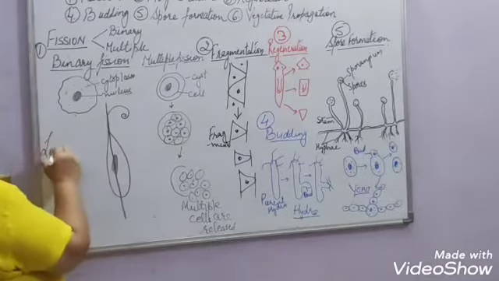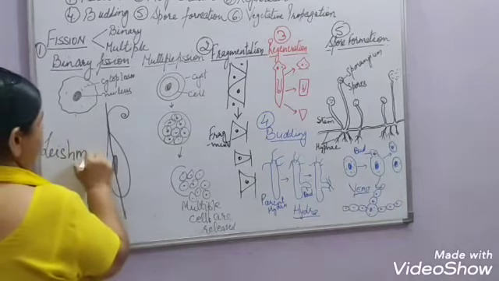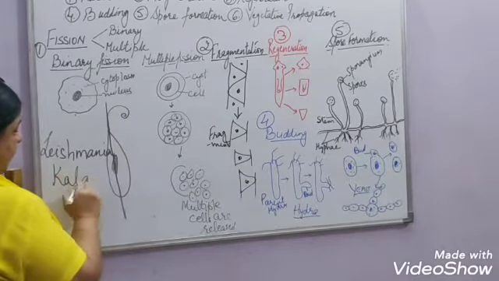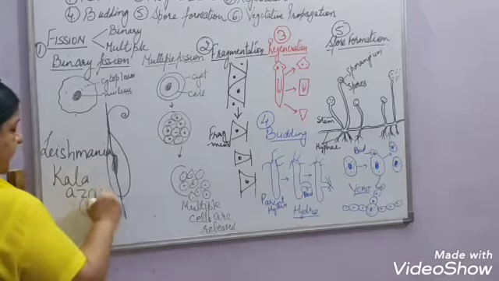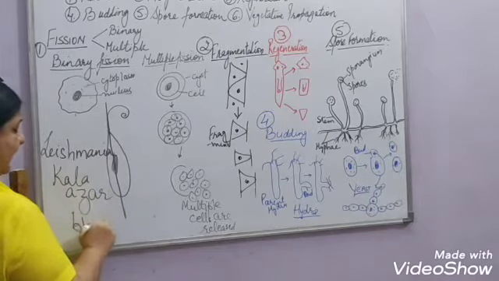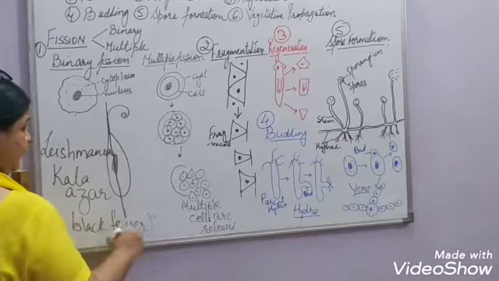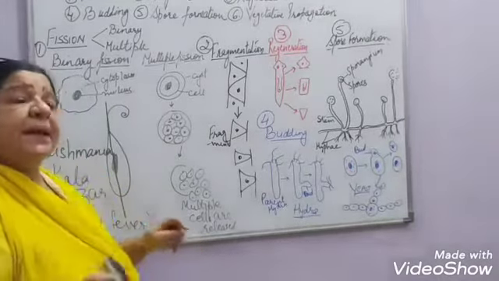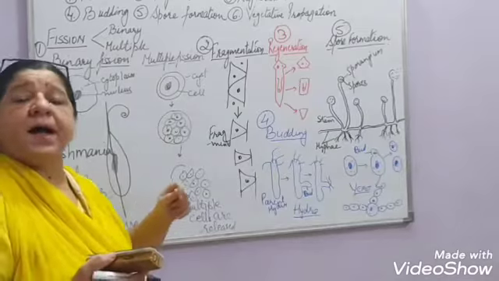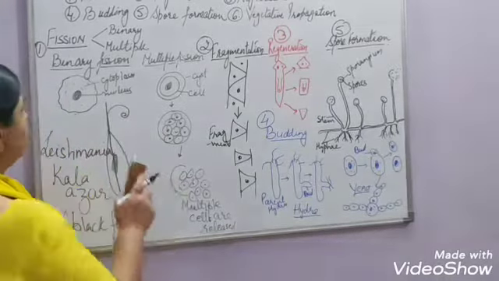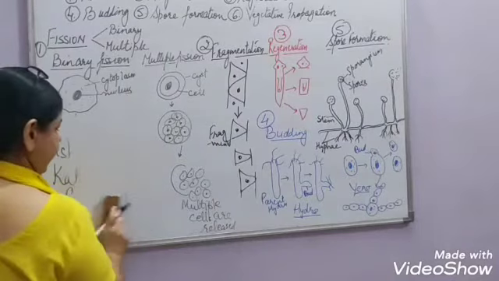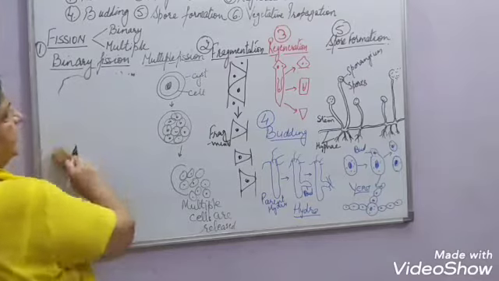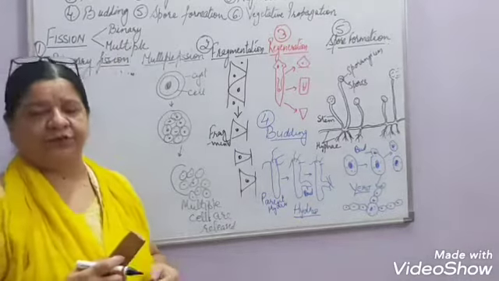Leishmania causes a disease known as Kala Azar, or it is also known as black fever. Right? So this question comes in the exam sometimes. What is the main difference in the binary fission of amoeba and Leishmania? Right? So you have understood, in amoeba it can take place in any plane, while in Leishmania it is always in a fixed orientation. Now next we take multiple fission.